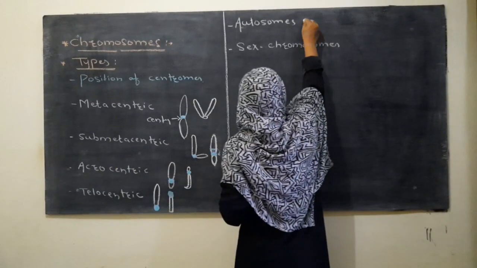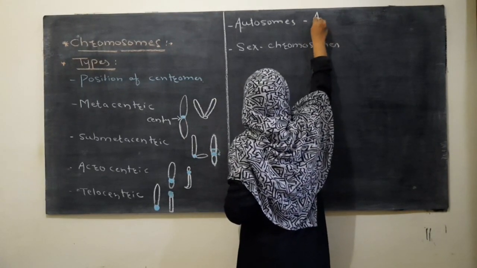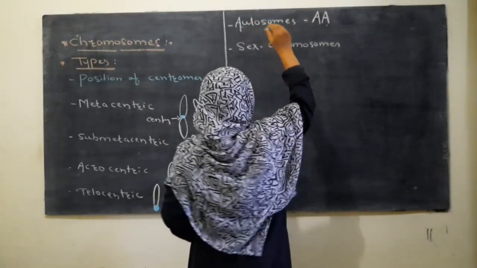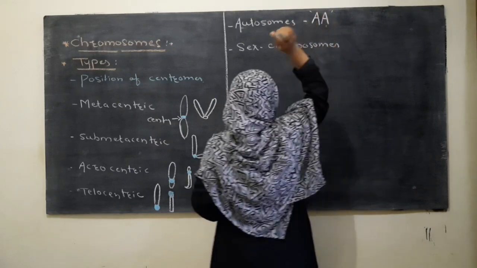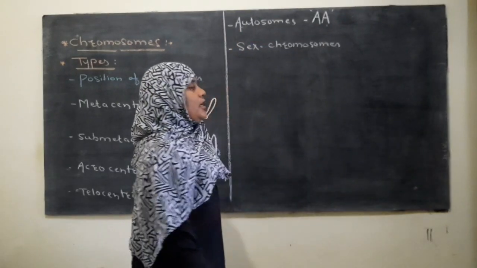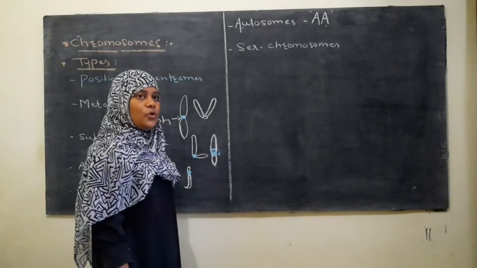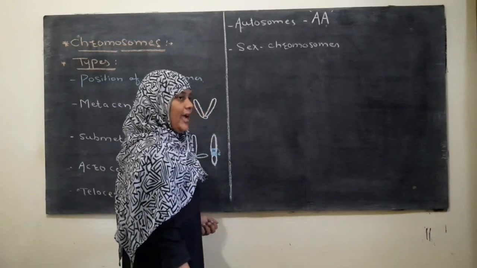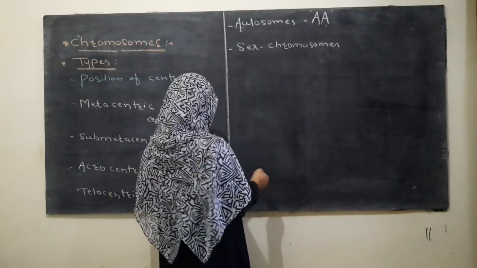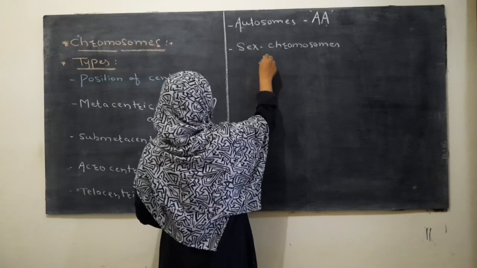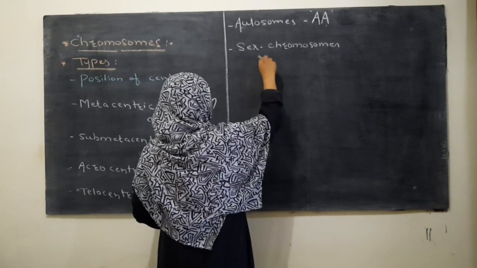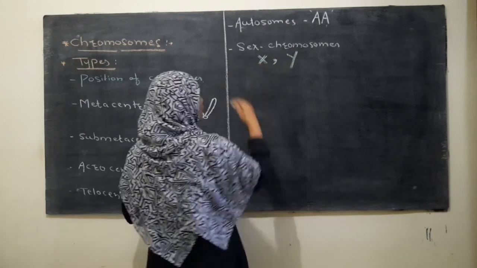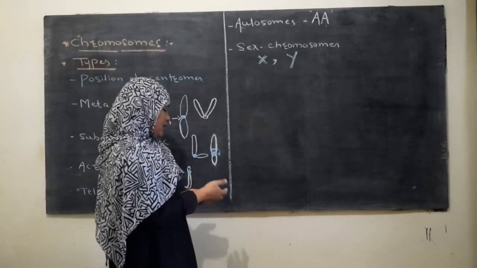These autosomes can be denoted as capital A, because chromosomes are always found in a pair. So here 2A describes the autosomes, whereas for the sex chromosomes, there are two types of sex chromosome in human beings: the X chromosome and the Y chromosome. सेक्स क्रोमोसोम कितने होते हैं? These are of two types. The first is the X chromosome and the second is the Y chromosome. देखेंगे उसका structure कैसा होता है.